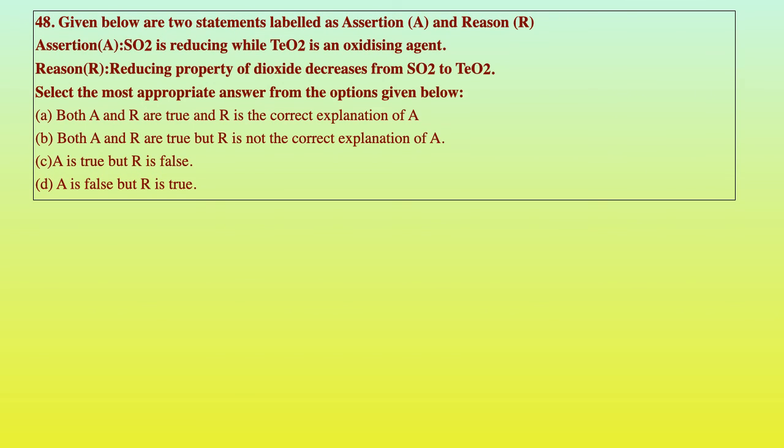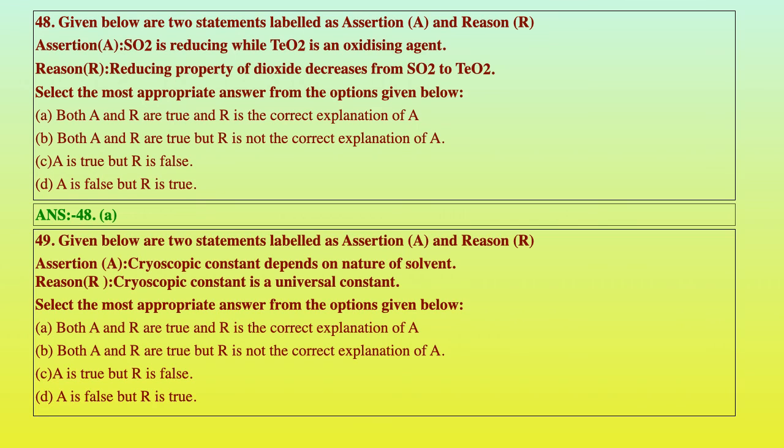Now given below two statements, assertion: SO2 is reducing while TeO2 is an oxidizing agent. Reason: the reducing property of dioxides decreases from SO2 to TeO2. It is asking about the oxygen family. Option A is correct. Both A and R are true, and R is the correct explanation of A. Now question number 48.